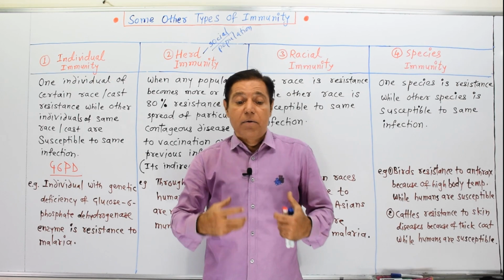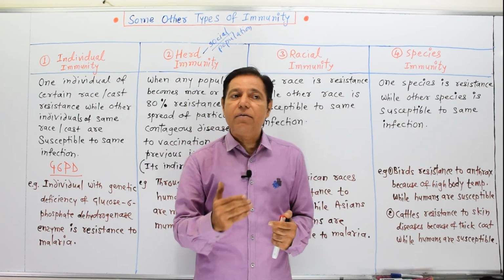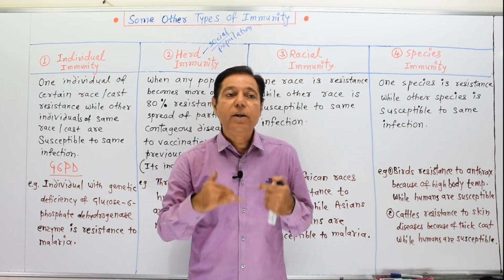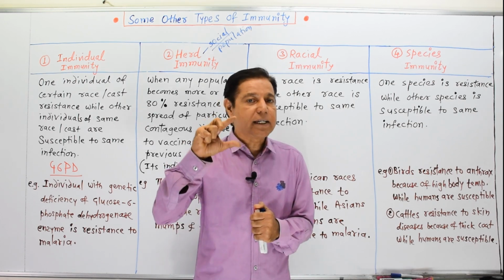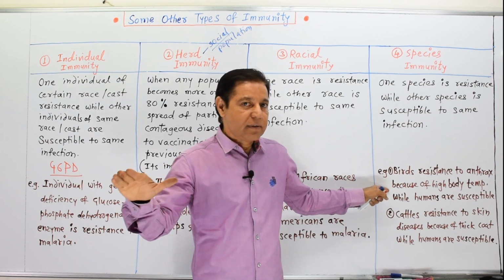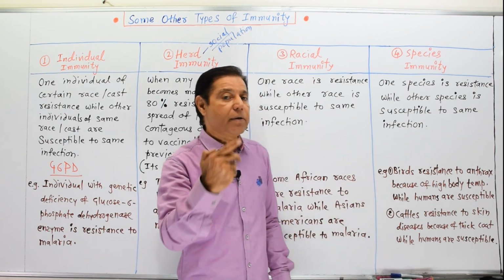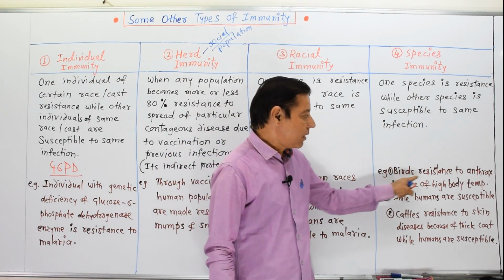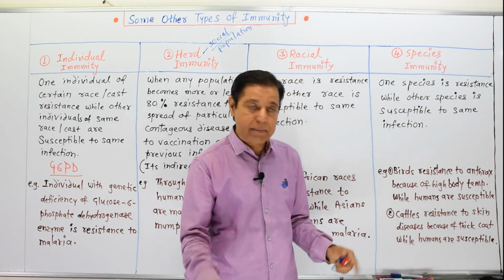Why? Because birds have a higher body temperature than humans. Birds have about 39 degrees centigrade temperature, while humans have 37. There is a difference of 2 degrees centigrade. That is why anthrax does not develop in birds while it easily develops in humans. First example: birds are resistant to anthrax because of high body temperature, while humans are susceptible.